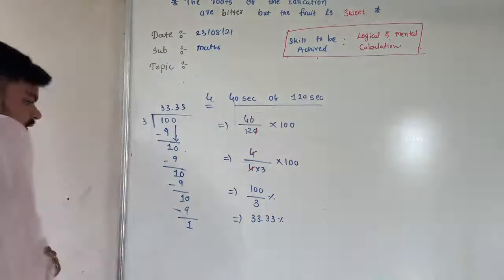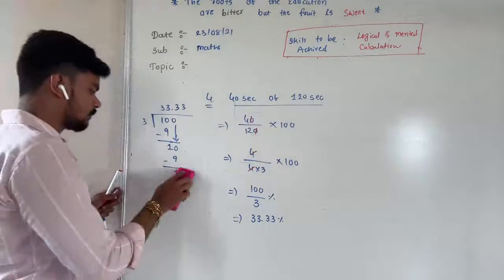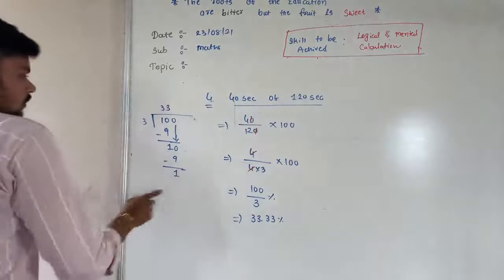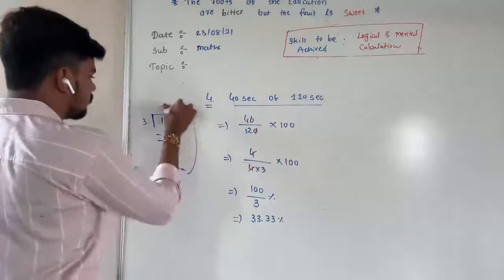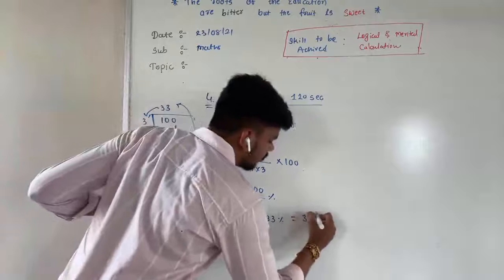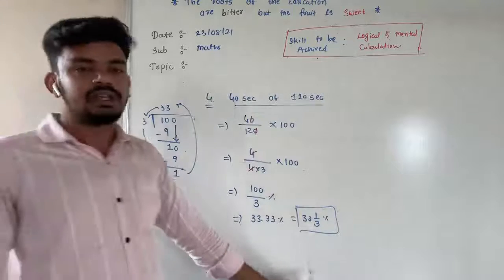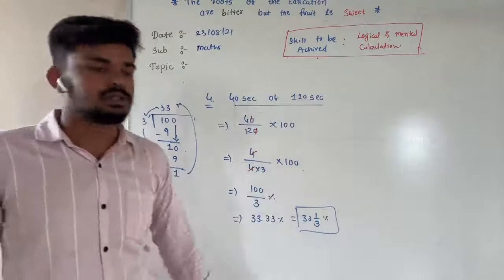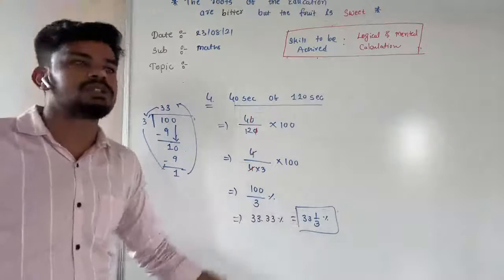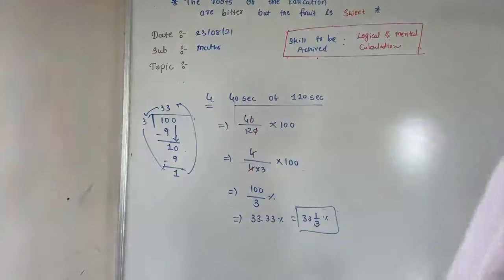And also the answer can change from here. If we don't want to put the decimal point, then in what form will our answer come? In mixed fraction form. So you can do this one like that, and the answer we got is 33 and a 1/3%. But you only do this kind of answer when you don't get a proper division, that means a remainder is left, then you can do this. Then any doubt in this one?